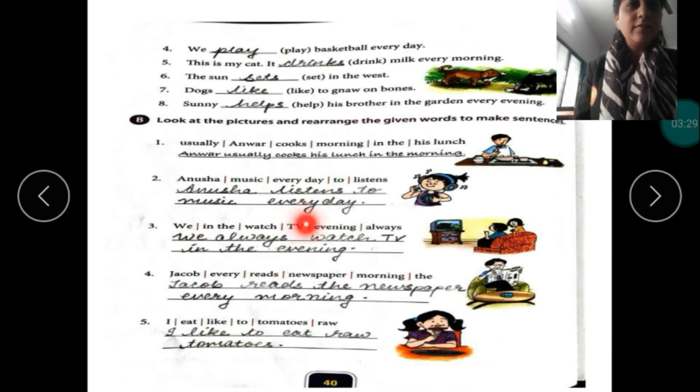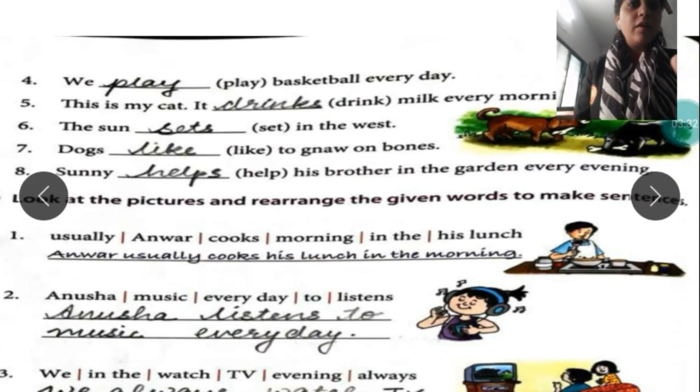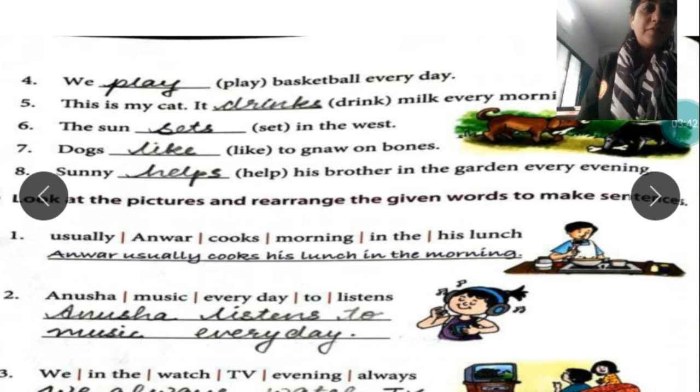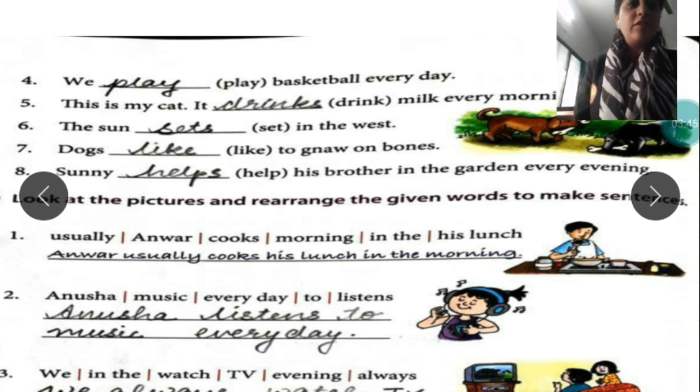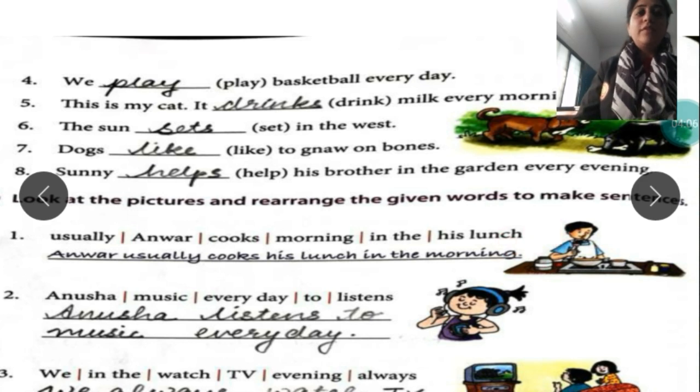Now the next sentence is we dash basketball every day. Play will be play. This is my cat. It dash milk every morning. Drink would be drinks. The sun dash in the west. Sun set would be sets. Dog dash to gnaw on bones. Like would be likes to gnaw on bones. Sunny dash his brother in the garden every evening. Help would be helps. Sunny helps his brother.